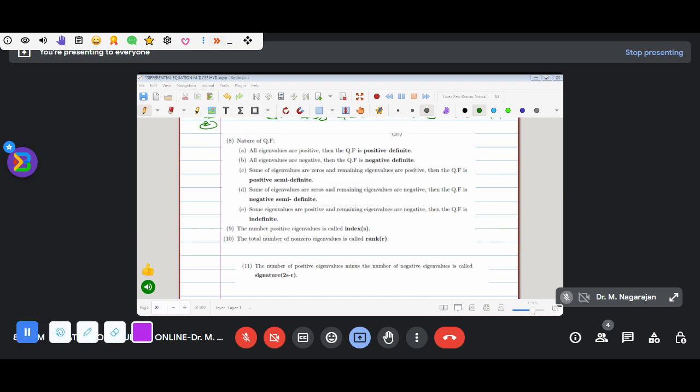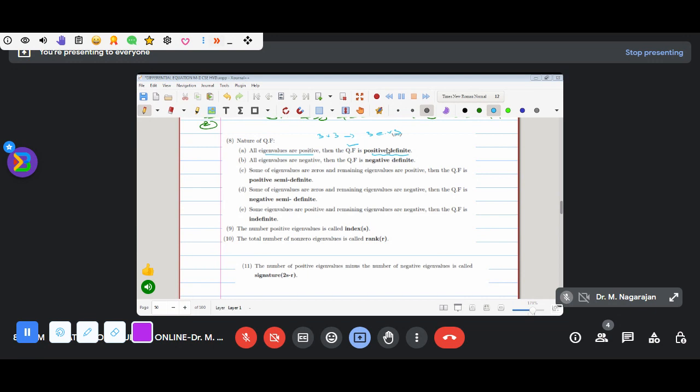Nature of the quadratic form. So what's the nature of the quadratic form? That's very important. A 3 by 3 matrix means 3 eigenvalues are there. Is that correct? Yes, sir. Then what is the first one? If all eigenvalues are positive, then the given quadratic form is called positive definite.